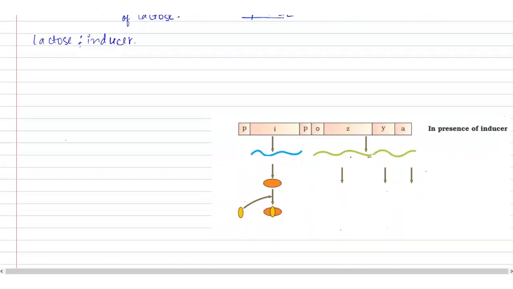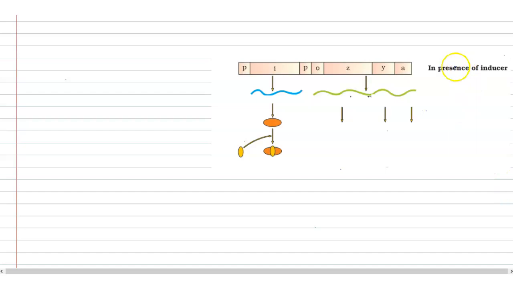Now let's consider another situation where the inducer is present, which means that now we have added lactose to the medium. Now again what will happen? This I gene will continue the synthesis of repressor mRNA, because we know that it works constitutively.